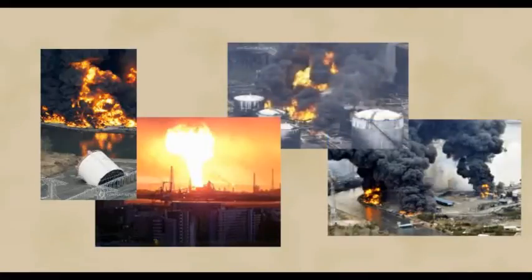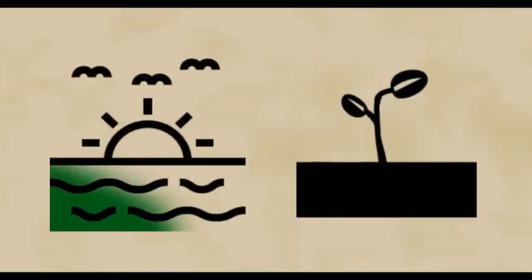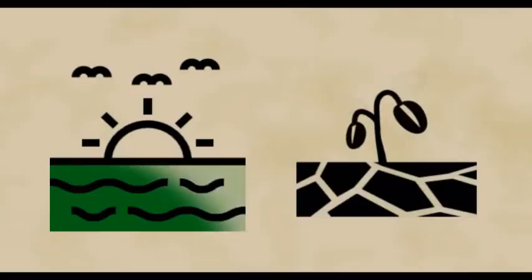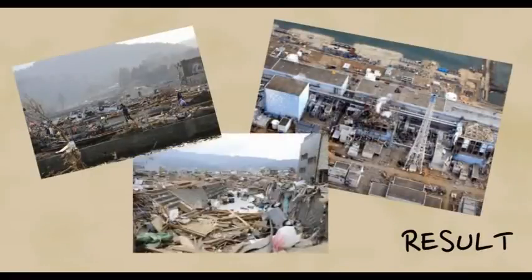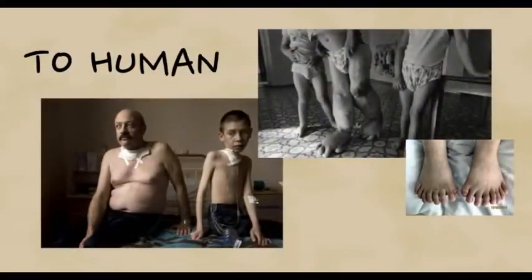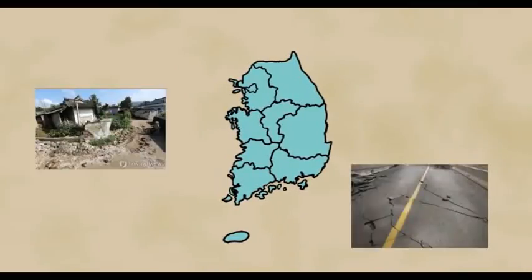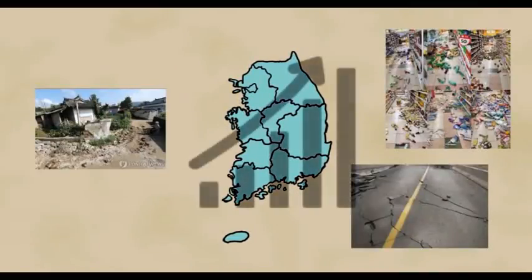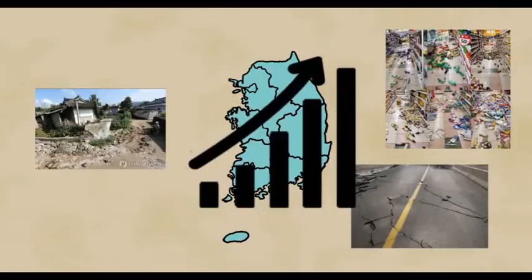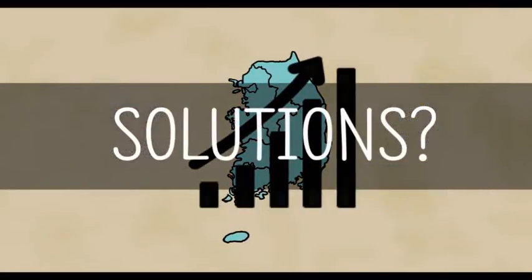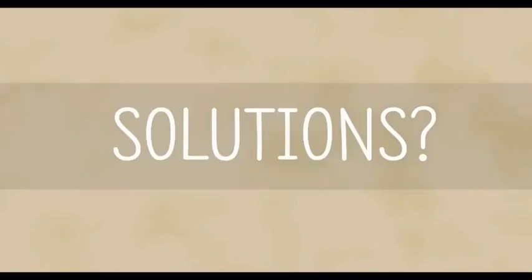As a result, nuclear fuel melted and there was a hydrogen explosion in the nuclear plant building. A lot of devastating radioactive material leaked out. It spread out to the Pacific Ocean, and the soil in Fukushima has serious radioactive contamination. After the accident, people haven't visited Fukushima, because radioactive material is very harmful to people. Recently, an earthquake occurred in Korea, so the possibility of a nuclear accident rose. This is a crucial problem, so we need some solutions for it.